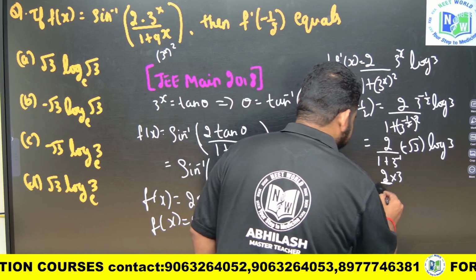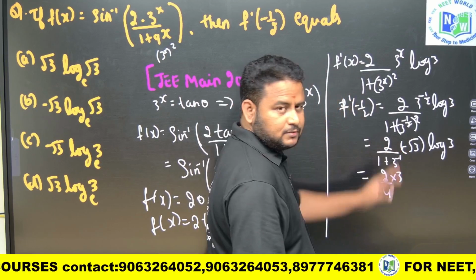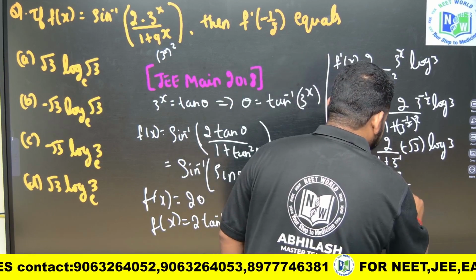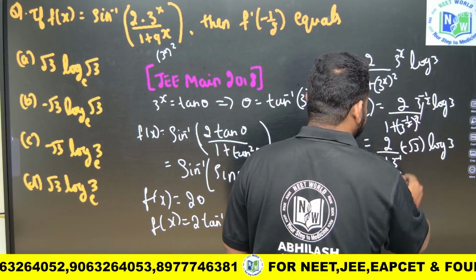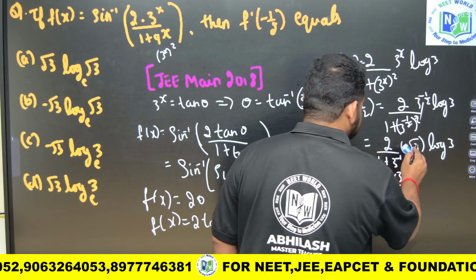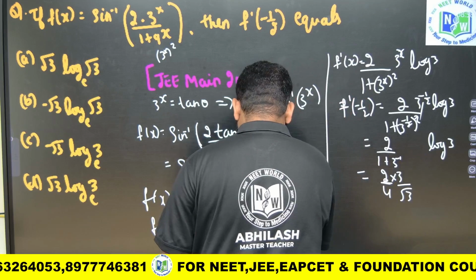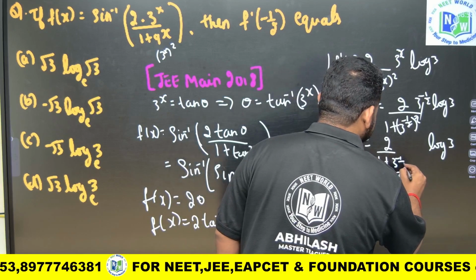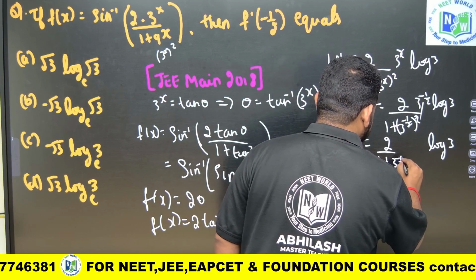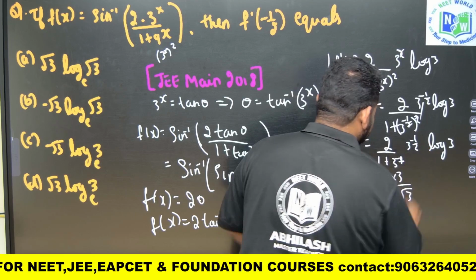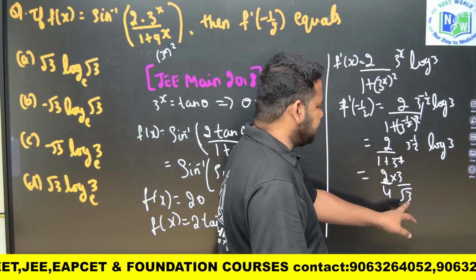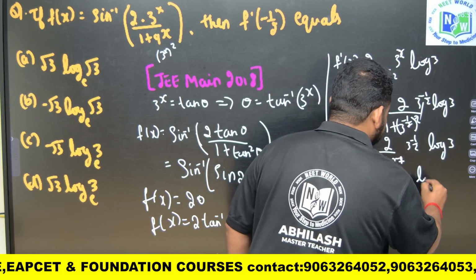I have taken the LCM, this 2 by 4 it will become, this 3 will go up, and this root 3 I will bring it down, minus root 3 will become plus root 3. This 3 power minus 1 by 2, if I bring it down, this will become 3 power minus 1 by 2, root 3. 3 power 1 by 2 will become positive value into log 3.